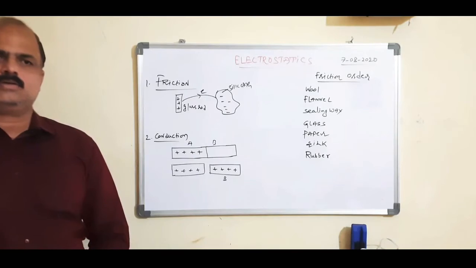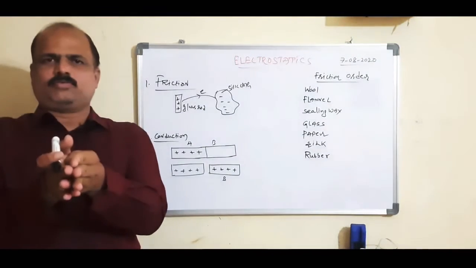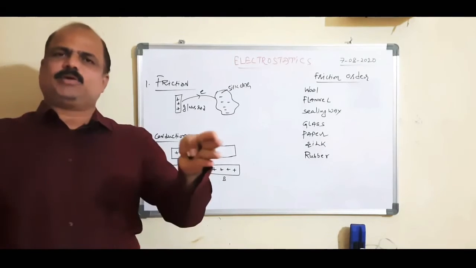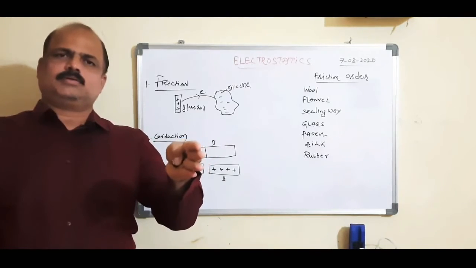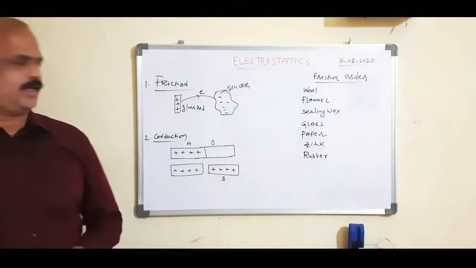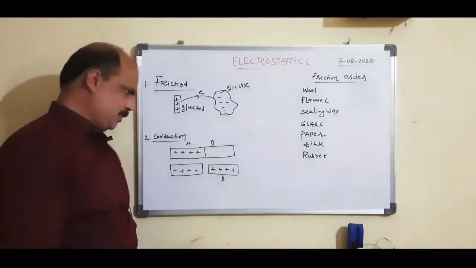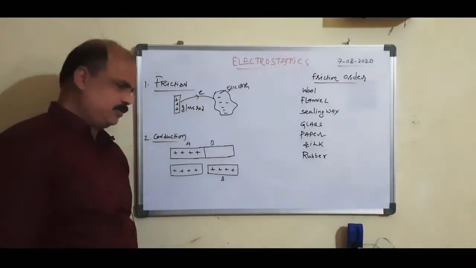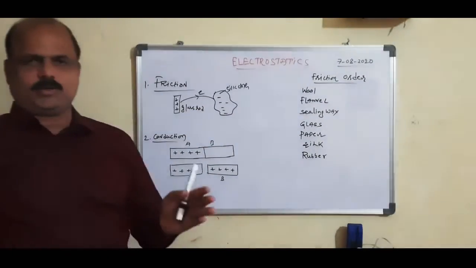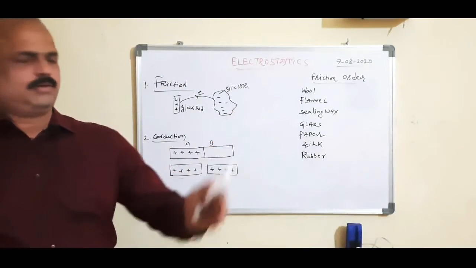Conduction. By keeping the two bodies in contact for a certain time and then separating them, the second body gets charged. For example, this is a positively charged body A and this is an uncharged body B. These two bodies are kept in contact for a certain time and separated.